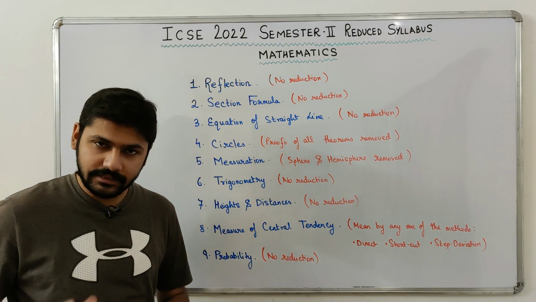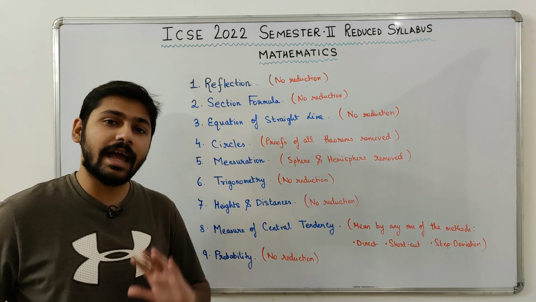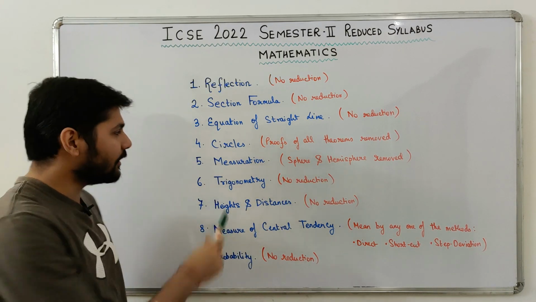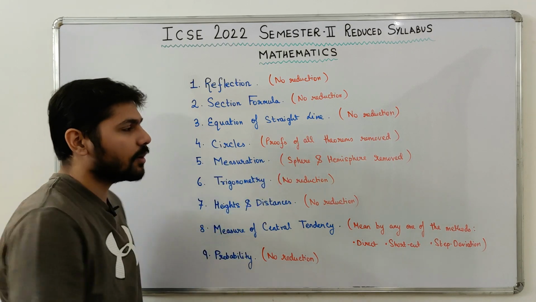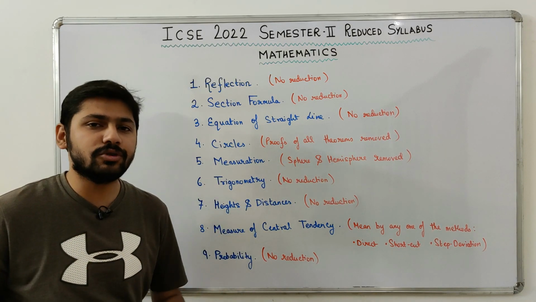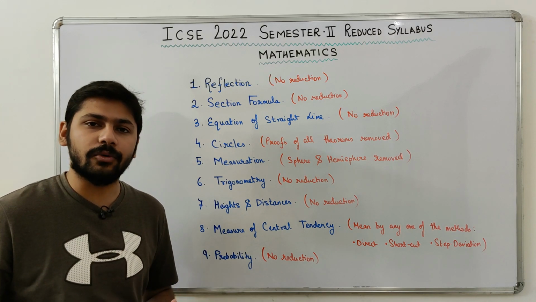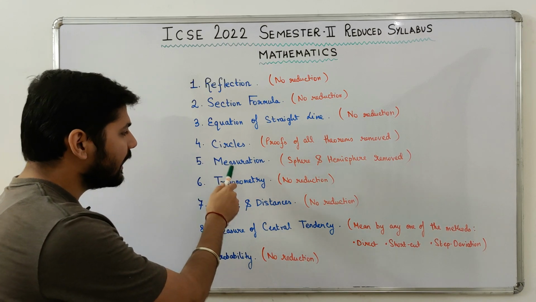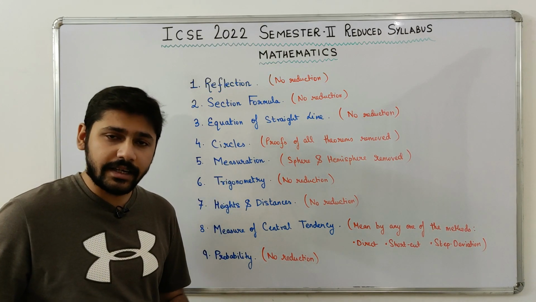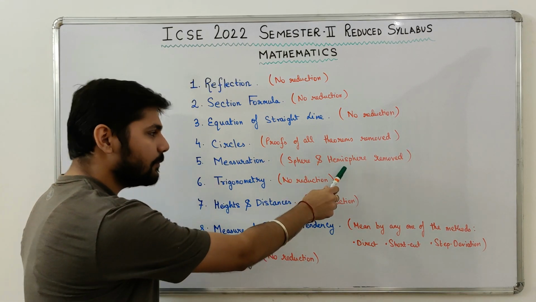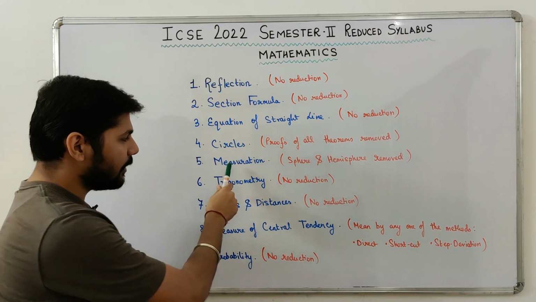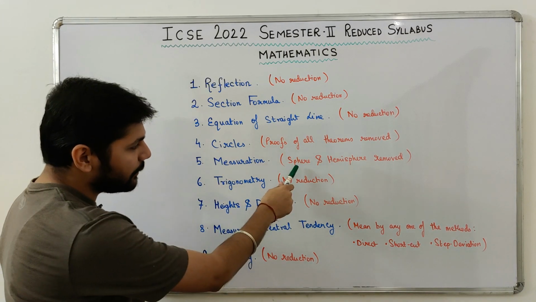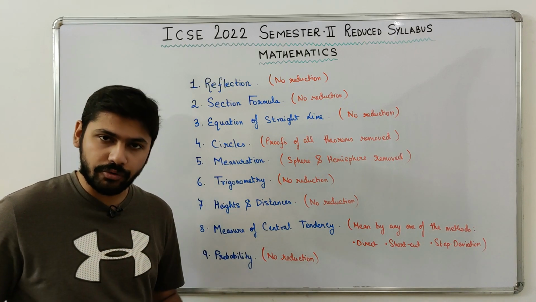Now from the chapter Circles, everything is present except the proofs of all the theorems. So for the chapter Circles, proofs of all the theorems have been removed. You don't have to study any proof of any theorem in that particular chapter. Moving on to chapter 5, which is Mensuration. In Mensuration, everything is present except sphere and hemisphere. So for the chapter Mensuration, that is areas and volumes of 3D solids, sphere and hemisphere has been removed.